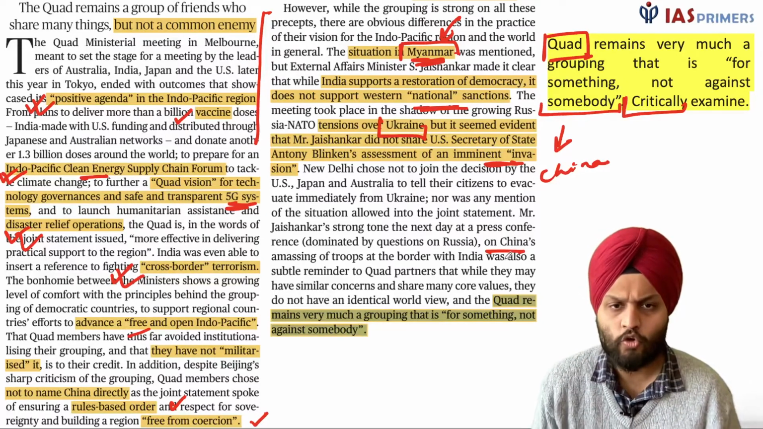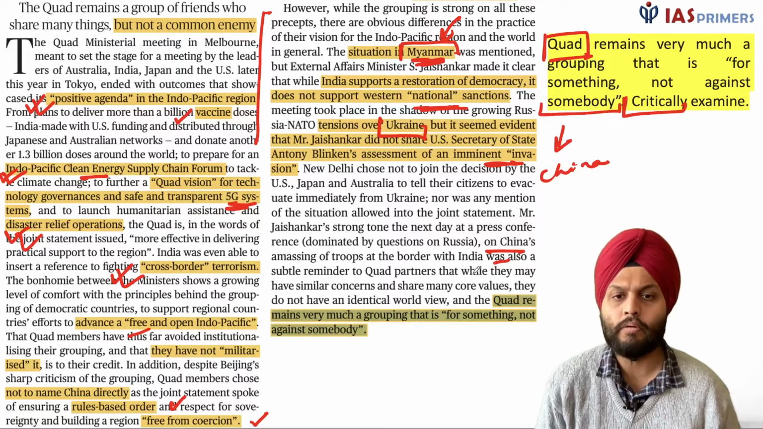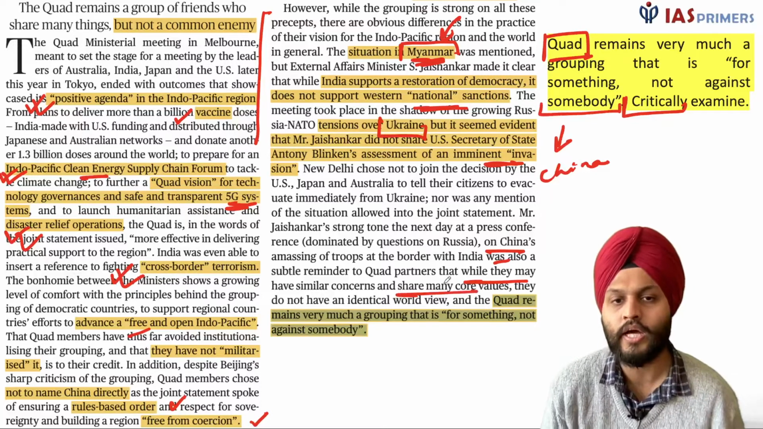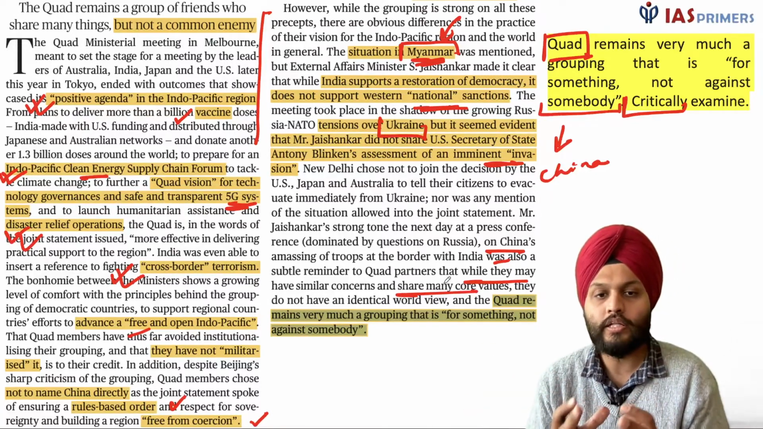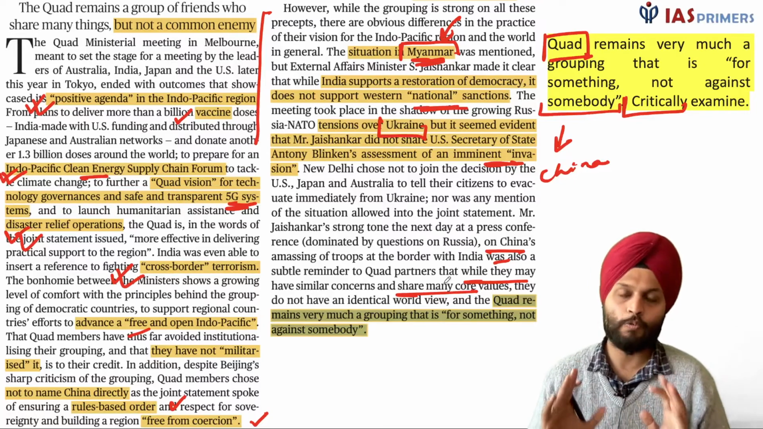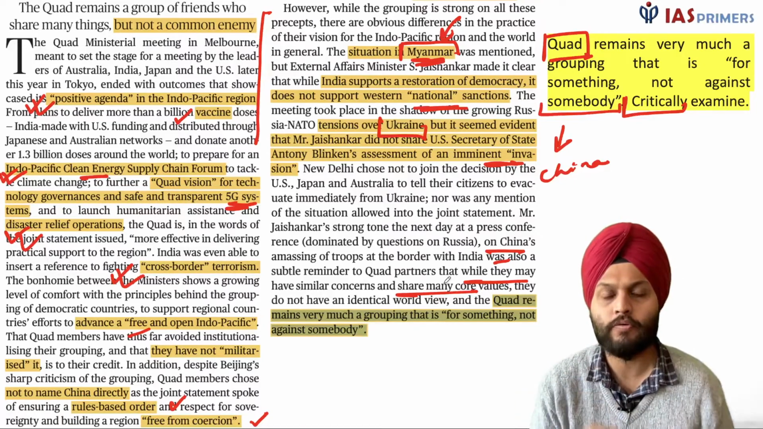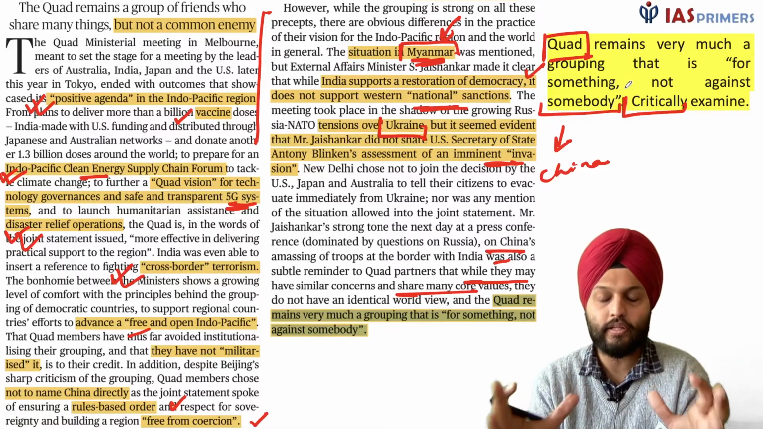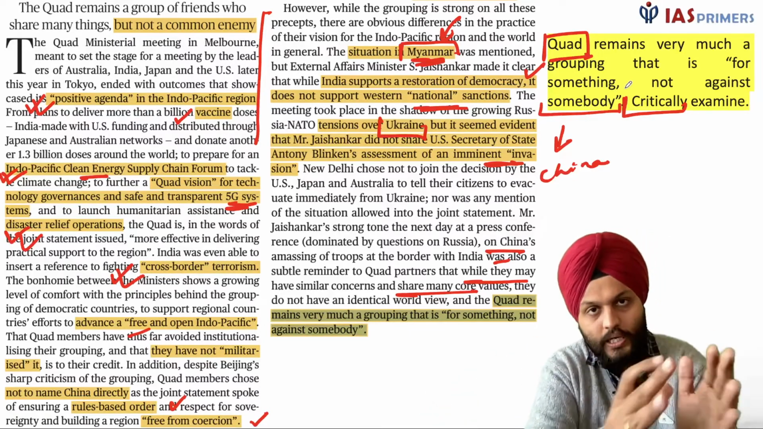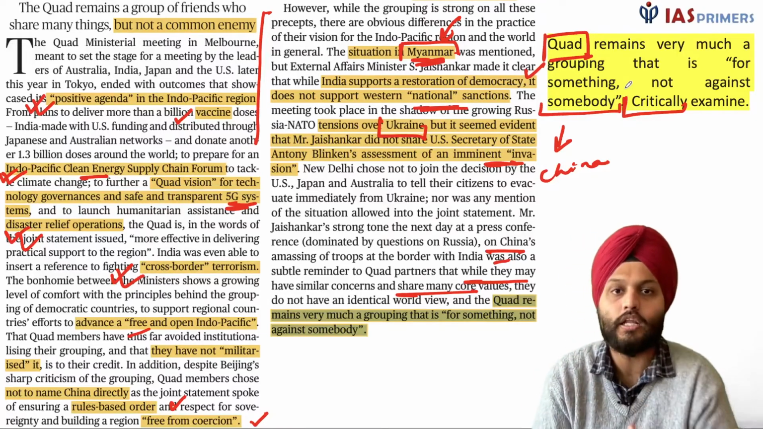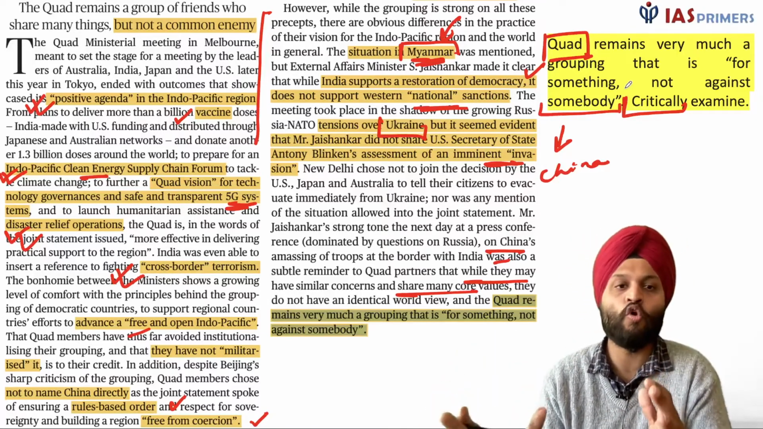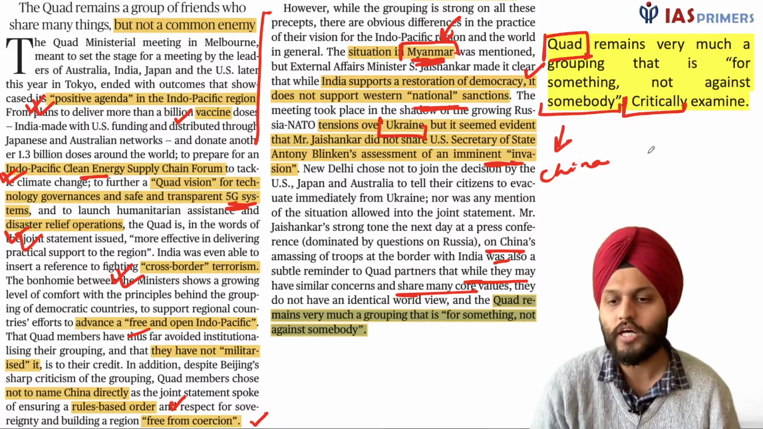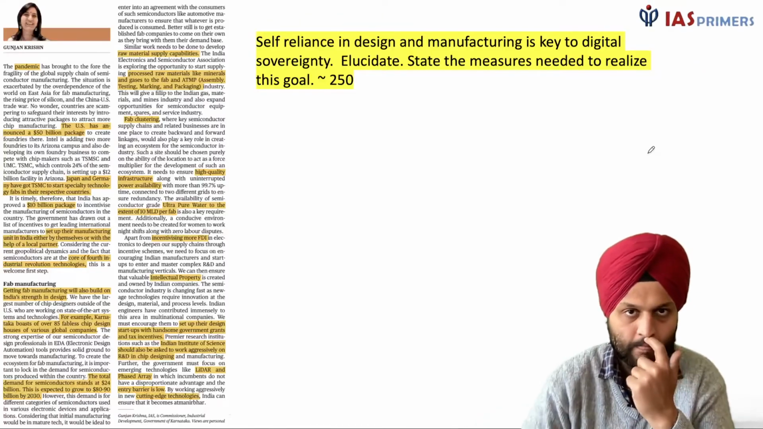Then China's amassing troops at the border with India was also a subtle reminder to Quad members that while they may have similar concerns, they share many core values. They do not have an identical worldview. I think this you can comment upon. This one will require a bit of skill. That is, you have to present the aspect that it is targeted. At the same time, it is not targeted, right? Because no direct reference is there. Then it is more than a military alliance where we find initiatives of various types over here, right? So this has to be mentioned, right?